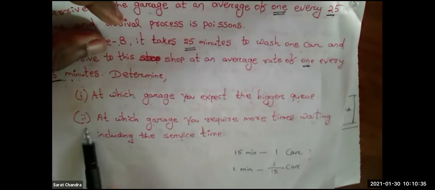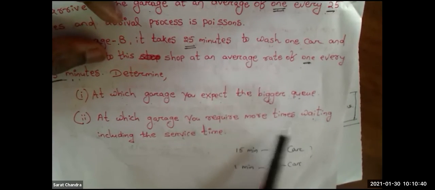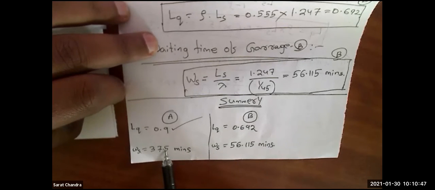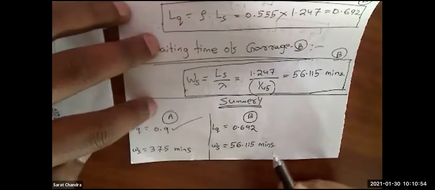Right? Similarly, the second point: at which garage do you require more waiting time? For garage A, the waiting time is 37.5. For garage B, the waiting time is 56.115. So clearly, in garage B the waiting time is more as compared to garage A. Clear? And you will get 10 marks. This was a 10 marks question in 2015.